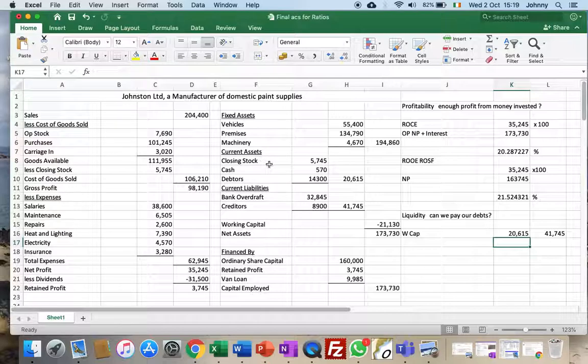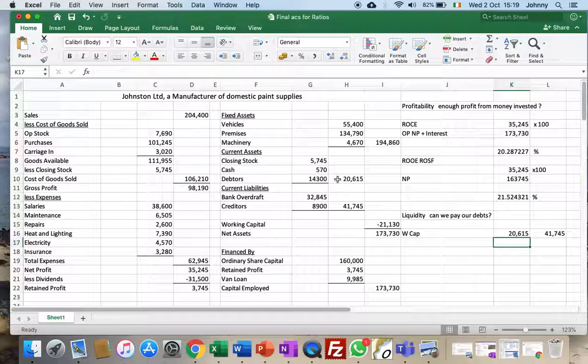Now, if I can give an explanation for your family, the current assets for your family would be, let's say, stock. So that could be the food that you've got in your fridge. It could be the cash that your parents have in bank accounts, and maybe money that might be owed to you. So your family has this lump of money available to pay whatever debts they have. So the current liabilities, they may have credit card bills, they may have an overdraft, they may have electricity bills. Those are the normal bills. So the question here is, are those bills a major burden for the family when we compare it with the amount of cash we have available to pay the bills? Now you can see here the bills are 41,000 and we have cash of 20,000.